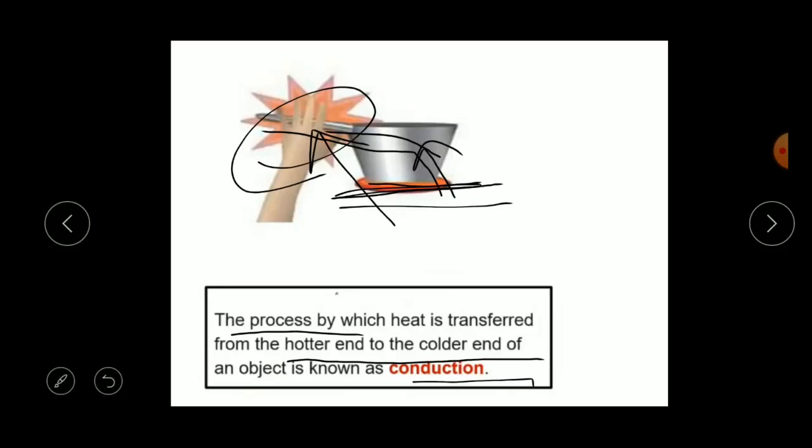Okay children, try to repeat after me. What is conduction? The process by which heat is transferred from the hotter end to the colder end of an object is known as conduction. Very good children.